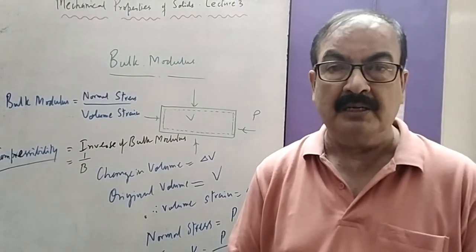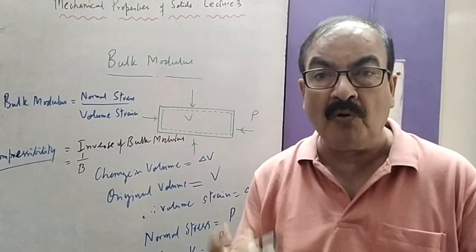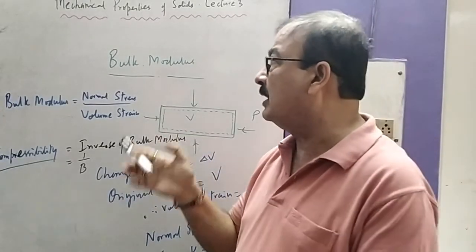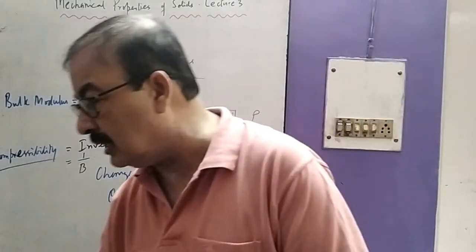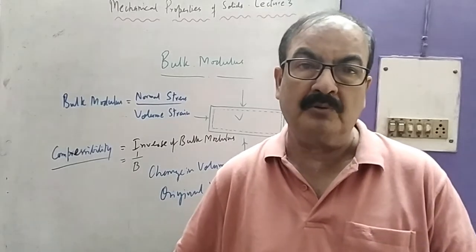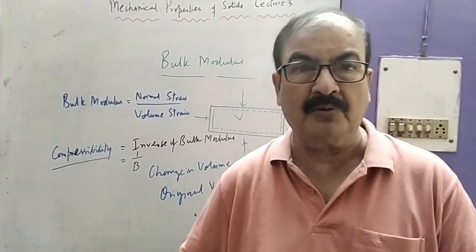On the other hand, if compressibility is less, then it has a more elastic nature. Its elasticity is more, and this is bulk modulus. The rest of the things are not in the syllabus. Therefore, we have to take only up to this part of the chapter, and with that we have completed the chapter. Okay, thank you.